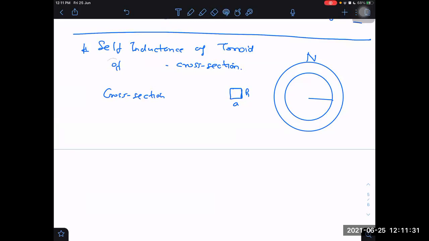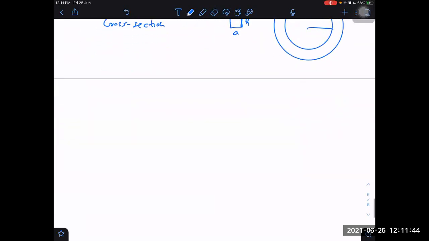I want to use the same formula which we derived already for the magnetic flux. So for that I have to write it as rectangular cross section. What did I take in that case for inner radius when I took this question?